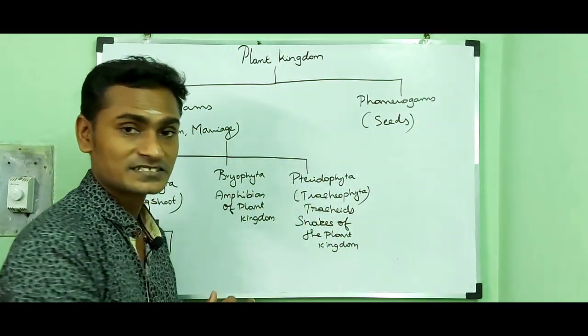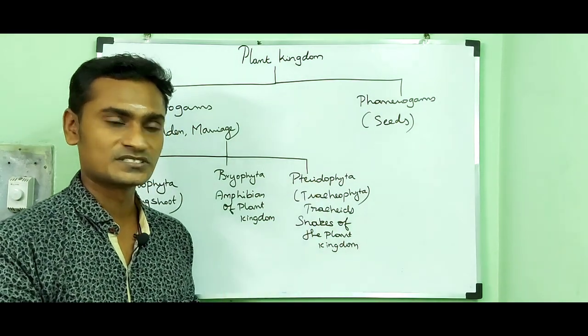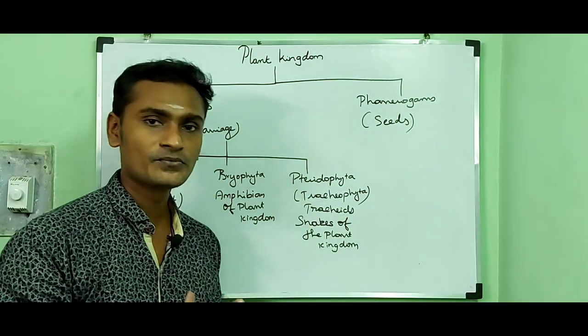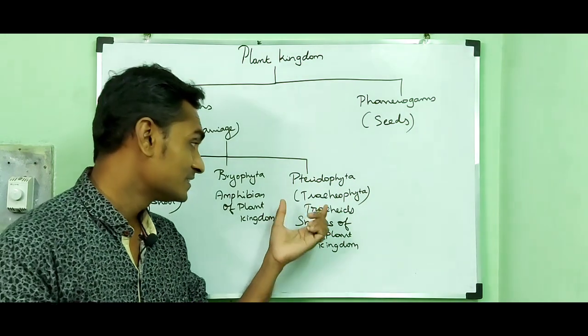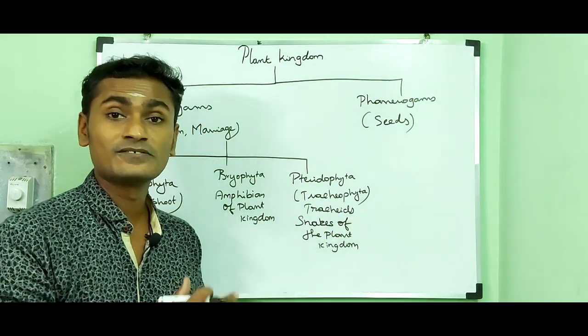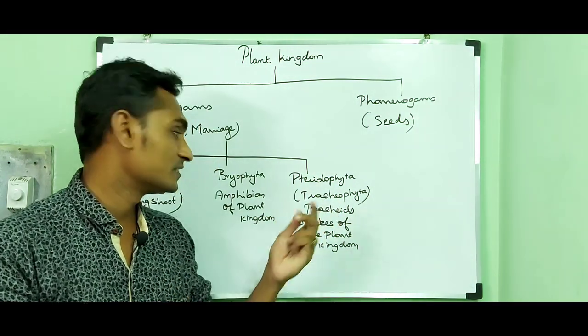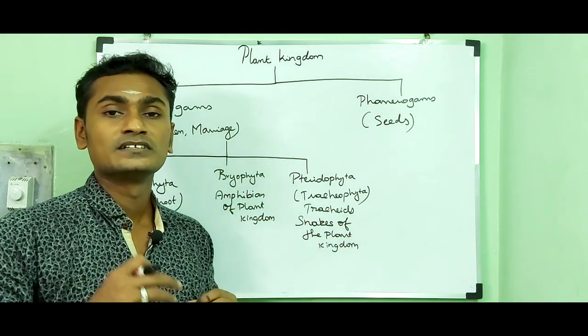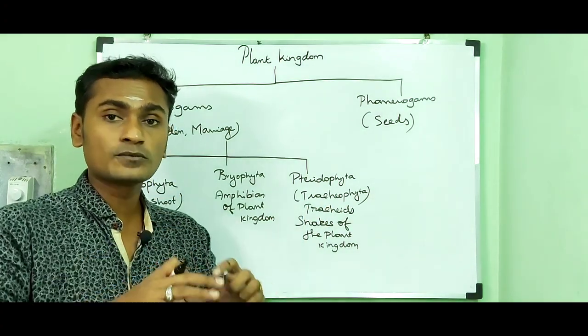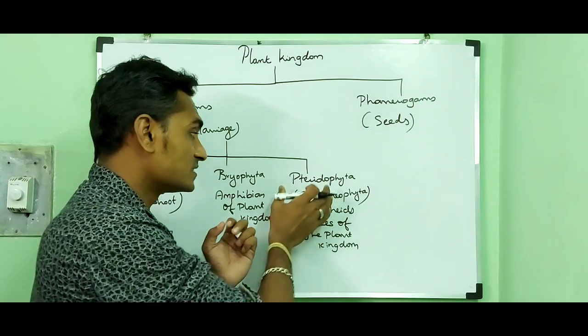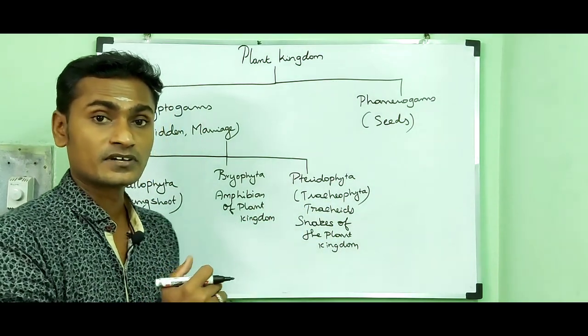Then they contain vascular tissues. That is why they are called tracheophyta. They are terrestrial vascular plants. They don't require an aquatic environment, but they require moist conditions.